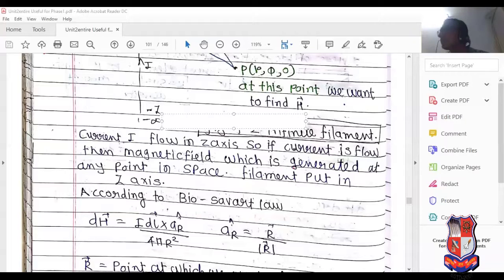Now consider dH equals I dl cross aR divided by 4 pi r square.